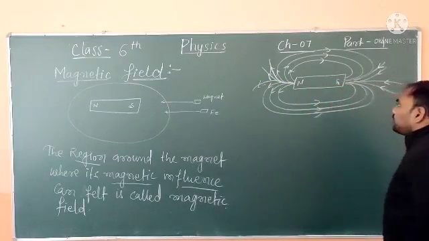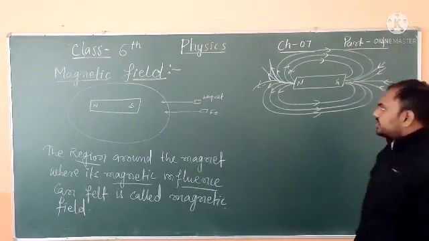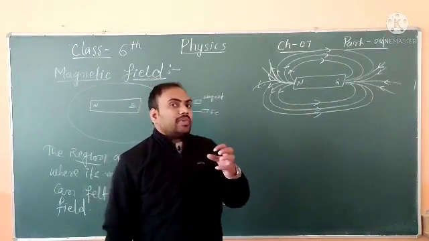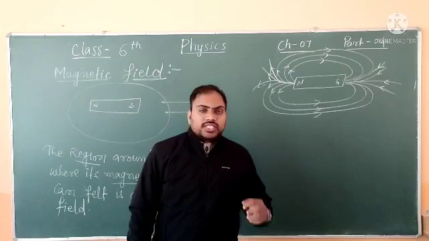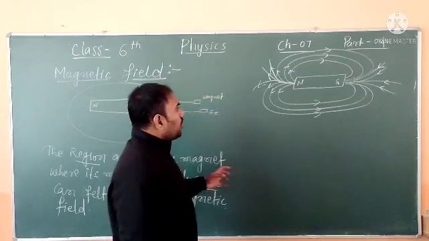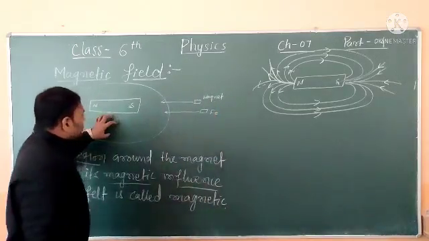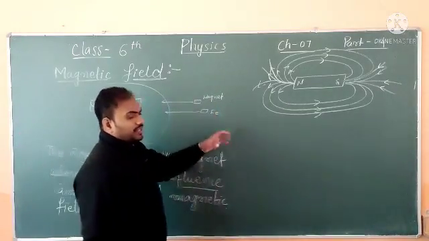Magnetic field lines are a set of imaginary lines which we cannot see with our naked eyes. This set of imaginary lines comprises the field, and this is called magnetic field lines.